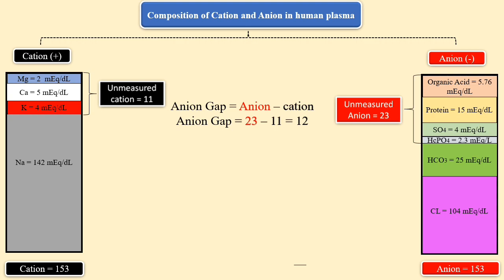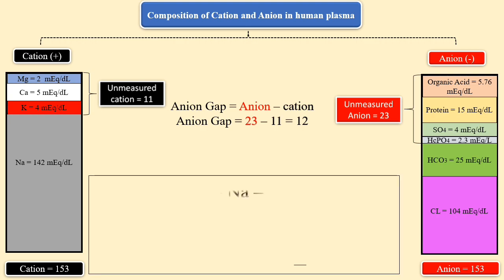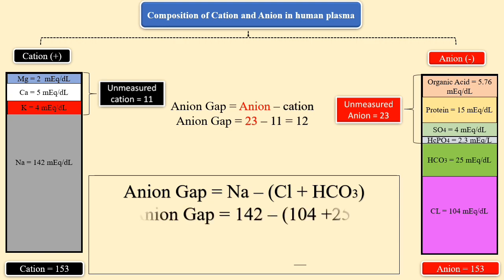But the question is that we cannot measure these electrolytes on daily basis. So how will we identify this anion gap? This anion gap can be measured from sodium, bicarb and chloride, because these electrolytes are measured on routine basis. To calculate the anion gap, we subtract the chloride and bicarb from the sodium, and the answer is 13.